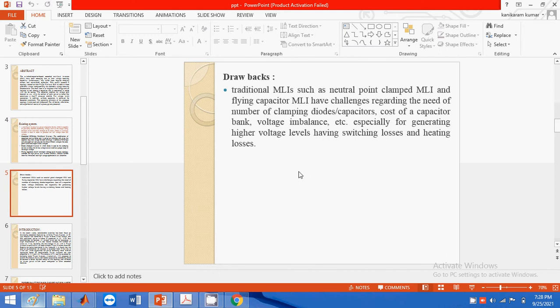Why? Because we are placing high rating capacitors, so the cost of the capacitor bank also increases. Voltage imbalances will also be generated in these existing methods. Due to the voltage imbalance, we have switching losses and heating losses. These are the drawbacks of the existing method, so we need to go to the proposed method.